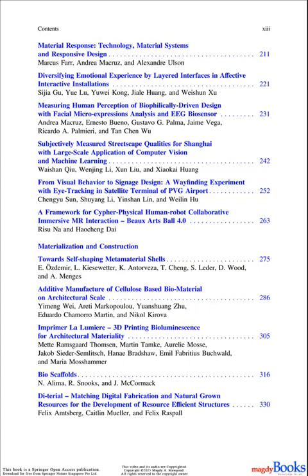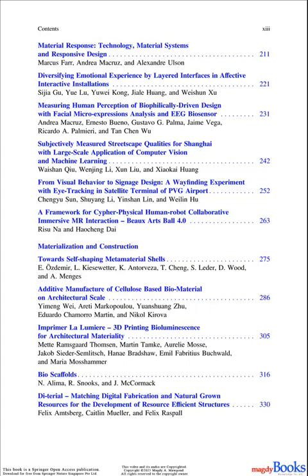23. Subjectively measured streetscape qualities for Shanghai with large-scale application of computer vision and machine learning. Weishan Xu, Wenjing Li, Xuan Liu, and Xiaokai Huang. 24. From visual behavior to signage design, a wayfinding experiment with eye tracking in satellite terminal of PVG Airport. Chengyu Sun, Shuyang Li, Yinshan Lin, and Weilin Hu.